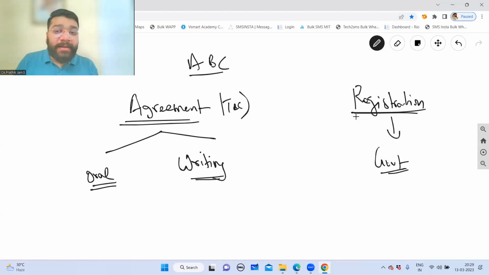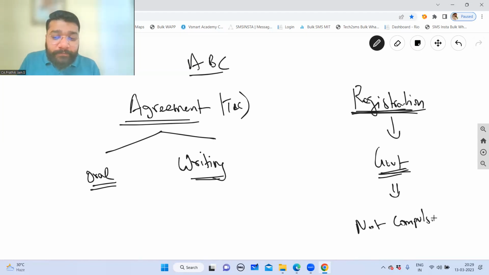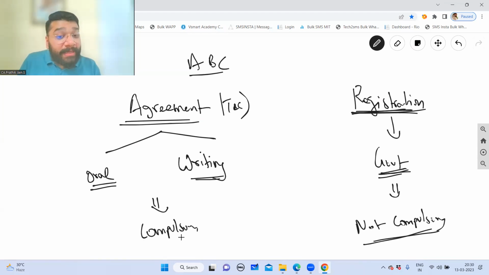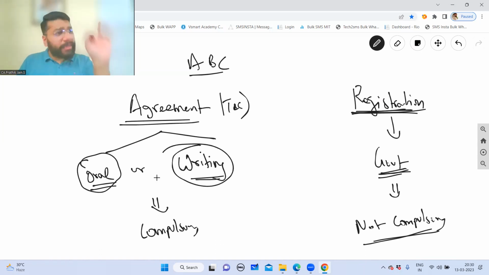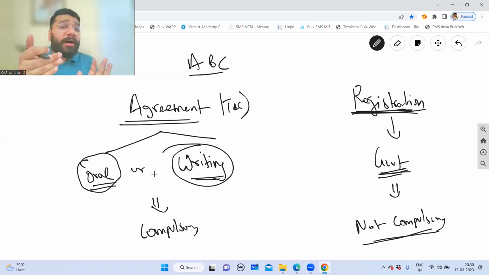So what do we understand? Registration of the partnership firm with the government is not compulsory, but agreement is compulsory. Should the agreement be in writing? It can also be oral. So it can be either oral or in writing. Agreement compulsorily has to be there, either oral or written, but registering the agreement with the government authorities is not compulsory.